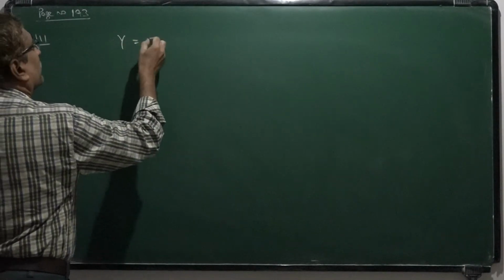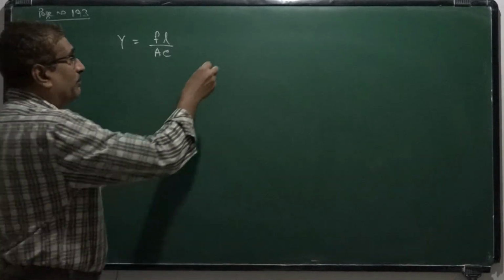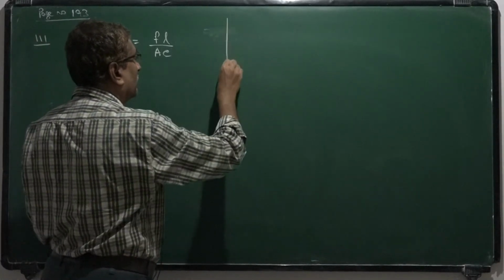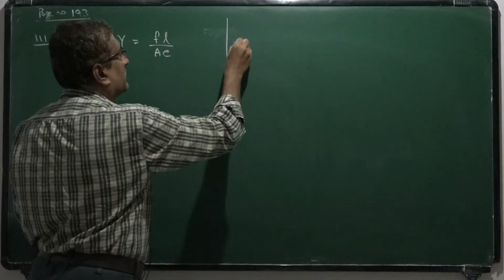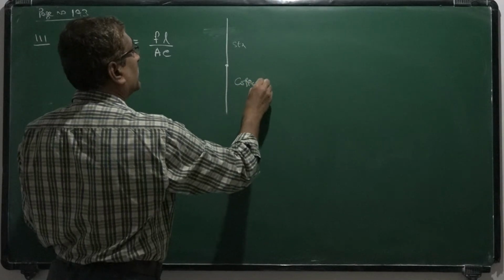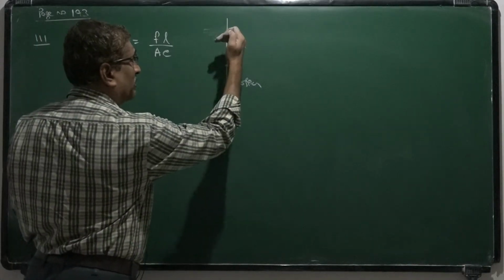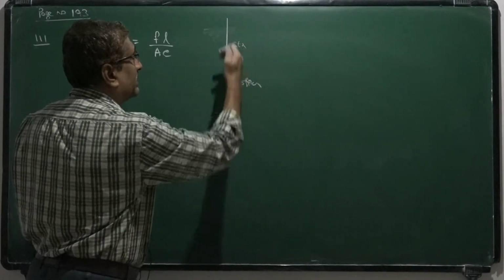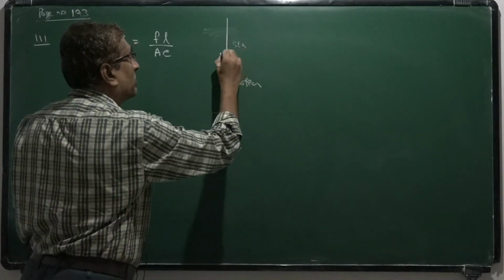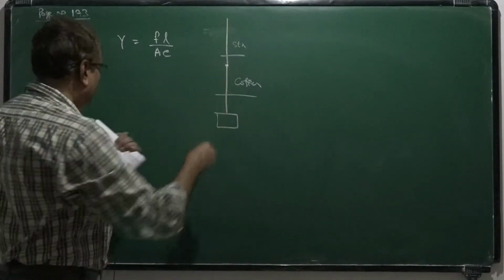So to calculate that, first you have to remember Young's modulus Y is equal to FL by AE. This one you have to remember. So here a wire is made like this, joined like this. This is steel wire and another one is copper wire. A load is attached to them, and if the extensions produced are equal, then what is the ratio of their initial lengths, that you have to find.